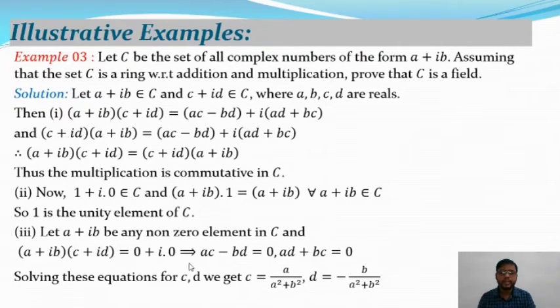So from this we will get AC minus BD is equal to 0 and AD plus BC is equal to 0. And solving these two equations we will get the value of C and D. So C is equal to A by A square plus B square and D is equal to minus B by A square plus B square. These are the values of C and D with respect to A and B.